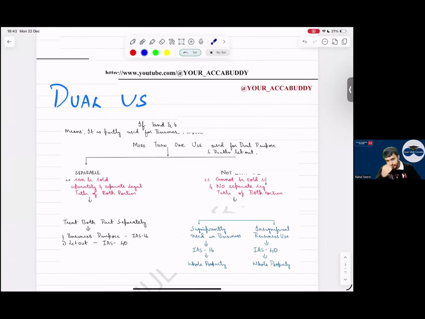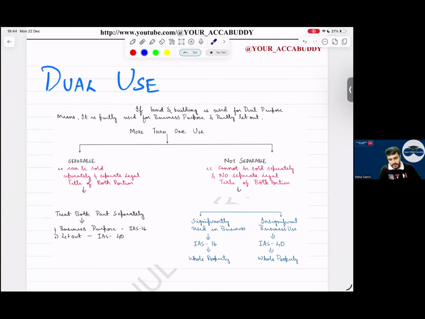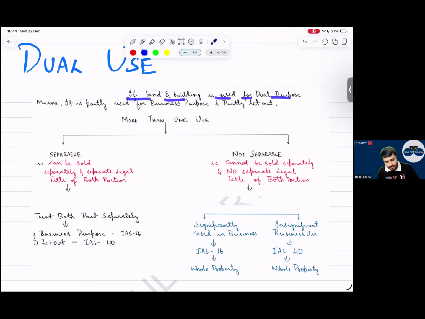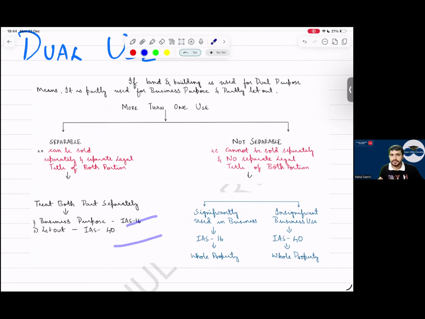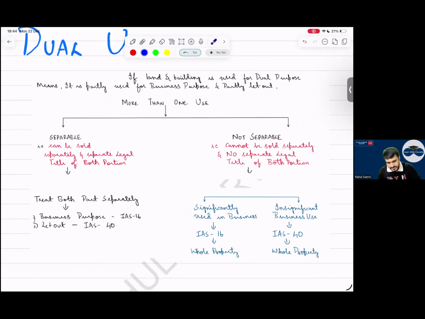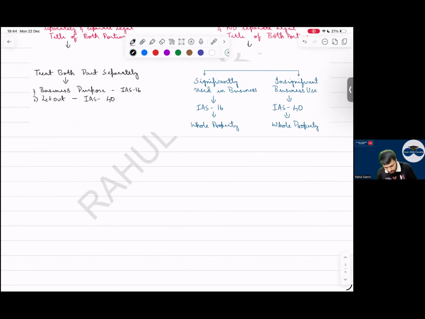Dual use of a property. If land and building is used for dual purpose, meaning it is partly used for business purpose and partly let out, then if separable, meaning it can be sold separately and legal title is available, treat separately. If it cannot be separated, then if significantly used in business, IAS 16 for the whole property. If insignificant business use, IAS 40. I hope this is clear to everyone.